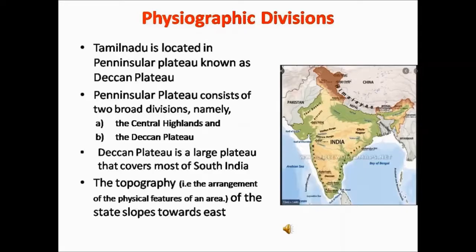It is also said that the Deccan Plateau was formed about 135 million years ago due to the breaking and drifting of Gondwana. The topography of the state slopes towards the east. That is, the plateau is higher on the western part and gradually slopes downwards in the eastern part. Therefore, the rivers of the Deccan Plateau flow from west to east.